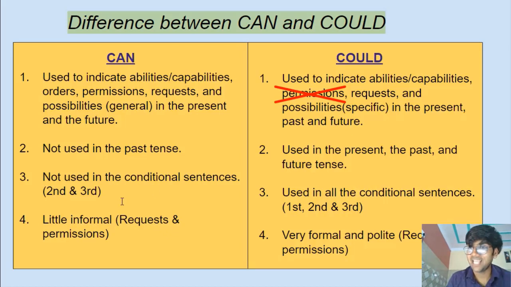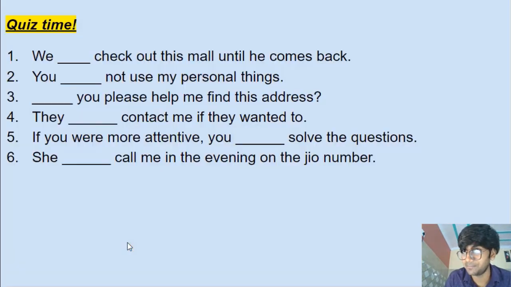Number three, can is not used in the second and the third conditional sentences, right? But could can be used in all the conditional sentences. Beautiful, right? Number four, can is not polite, not very formal. So when you request somebody or take permission from somebody, use could, because could is considered more formal and polite. So these are the major differences between can and could. I hope you got them.